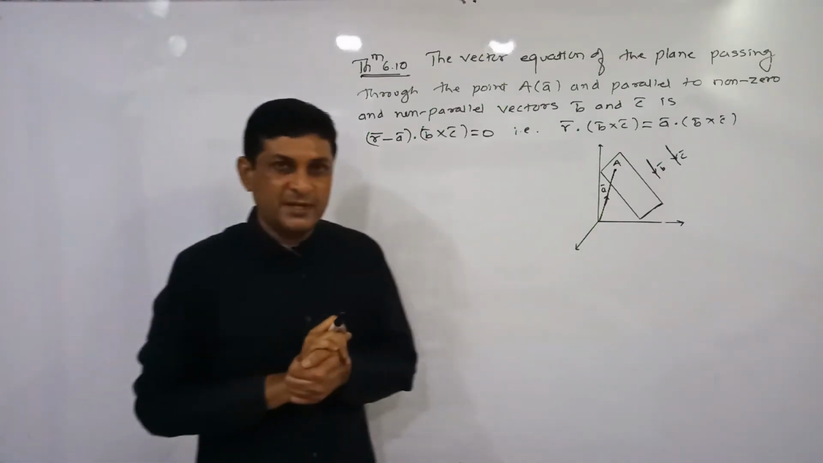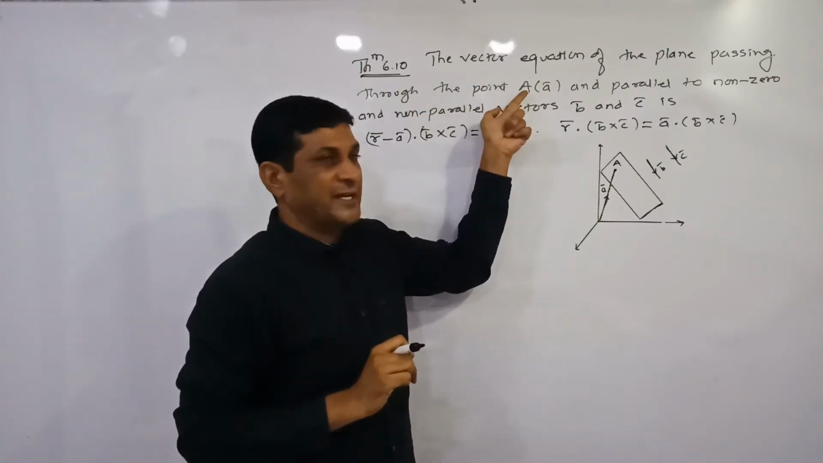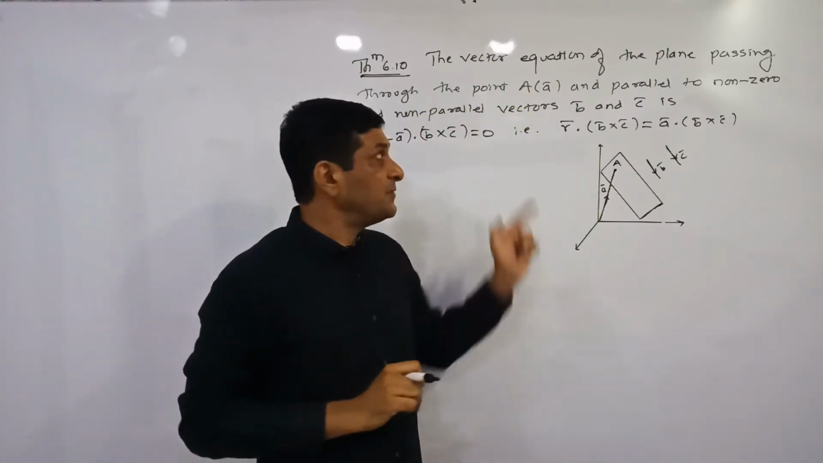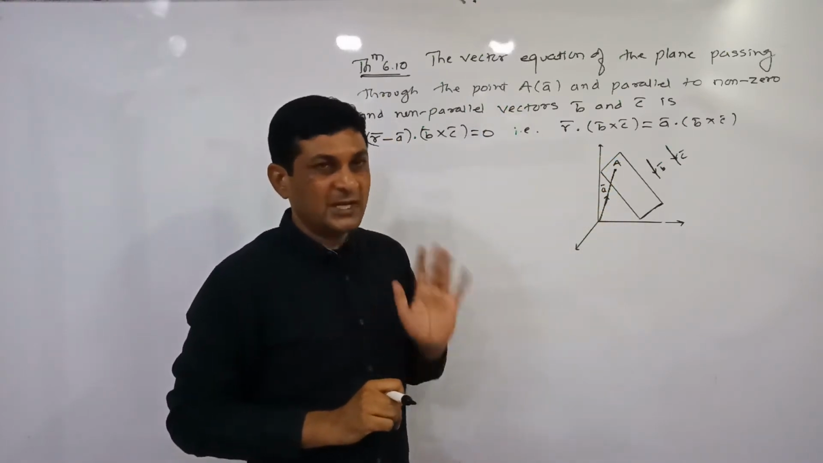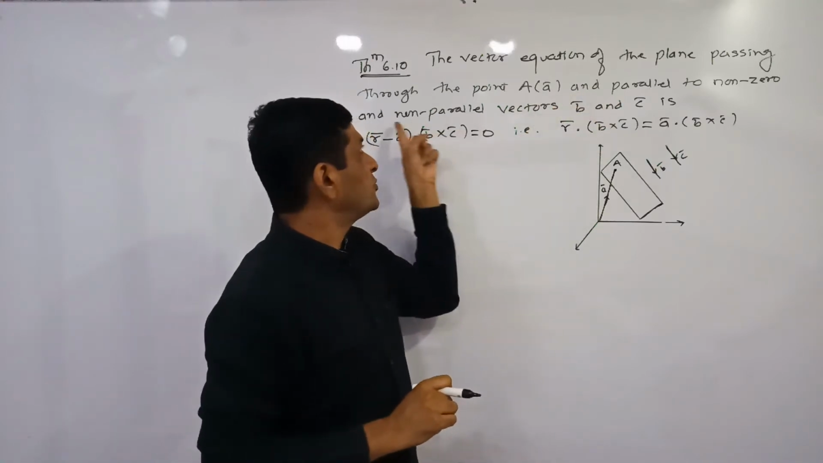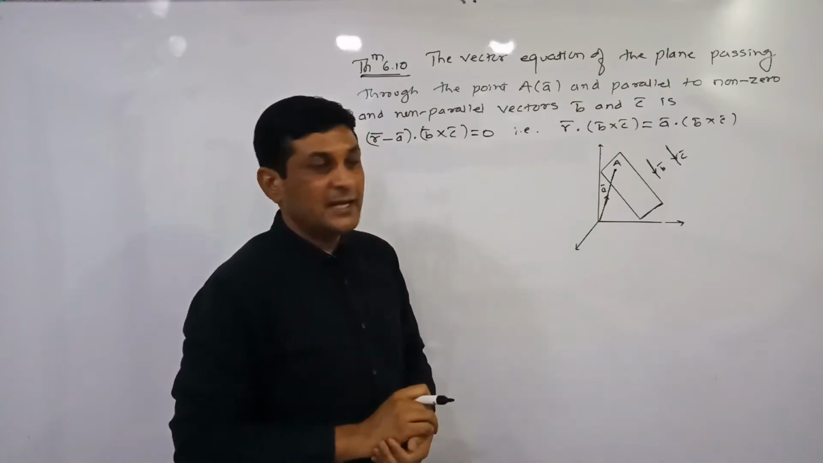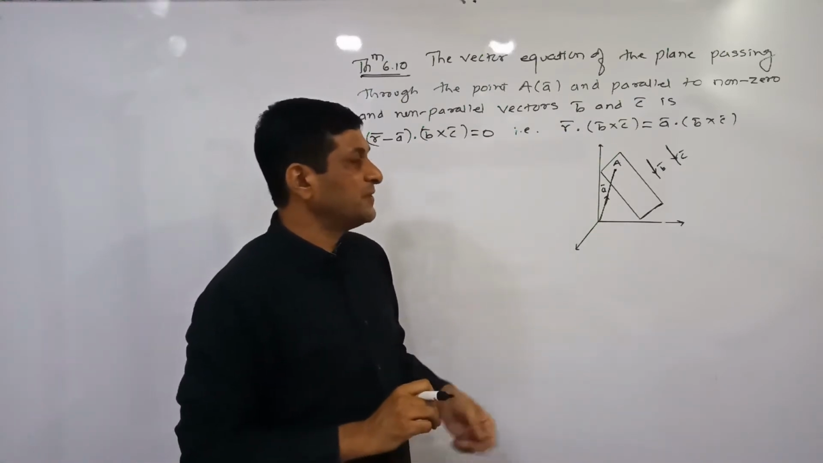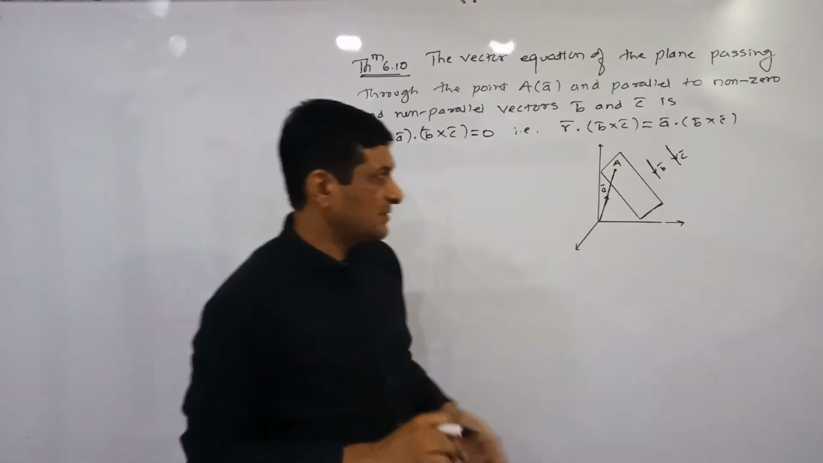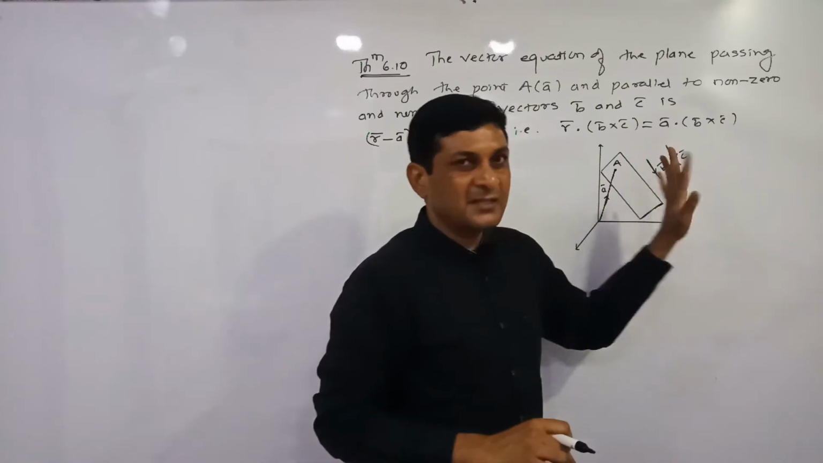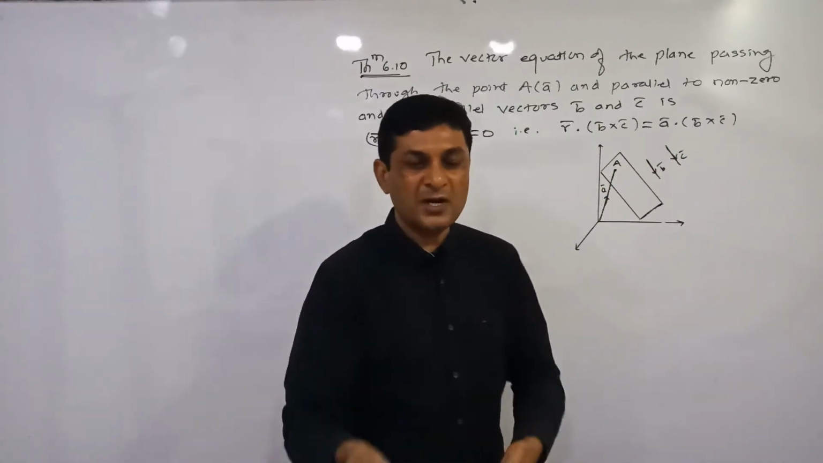Now observe the next theorem. In this theorem we are finding the vector equation of a plane passing through one point, which means one point on the plane is given to us. This point is denoted by A and its position vector by a bar, and the plane is parallel to two non-zero, non-parallel vectors b bar and c bar. These two vectors are parallel to the plane. Plane means one flat surface.